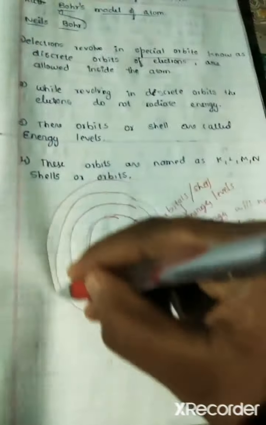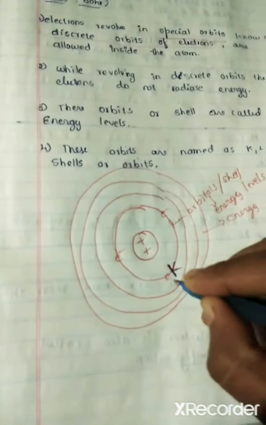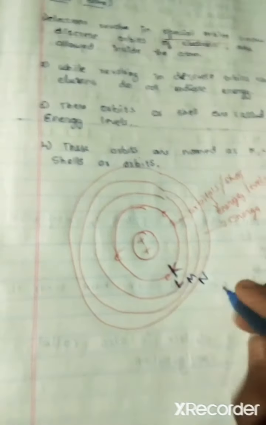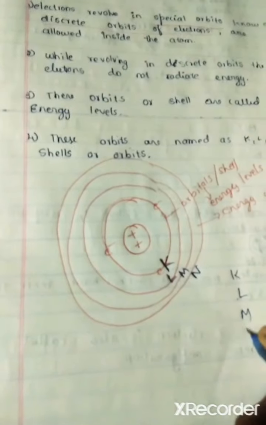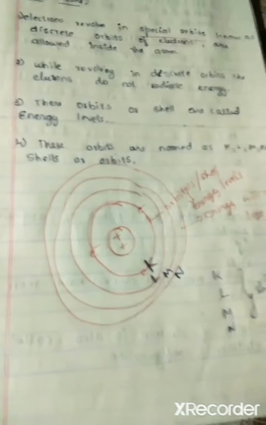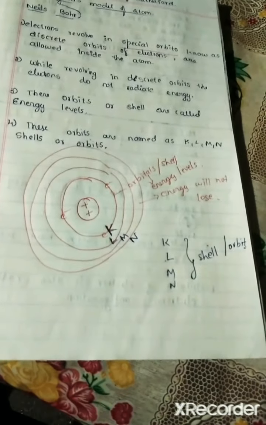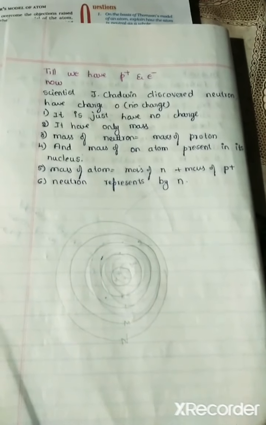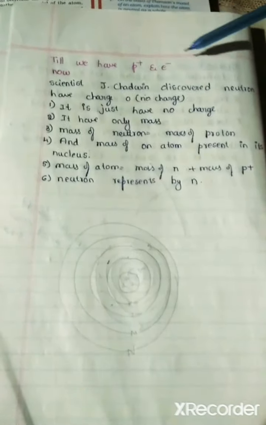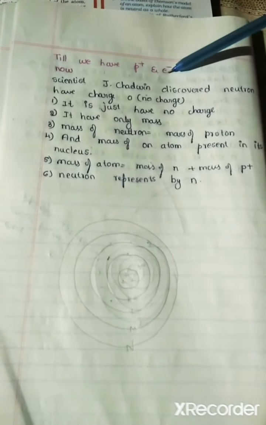This is the orbit he named as K shell, L shell, M shell and N shell. He named it as K, L, M, N. These are the shells or orbits. Before studying about orbit or shell, we have to know that there are positive charges and electron charges.